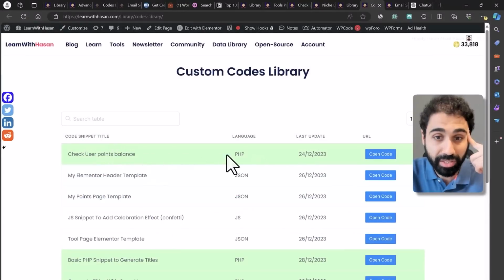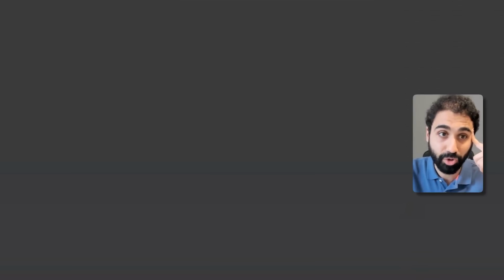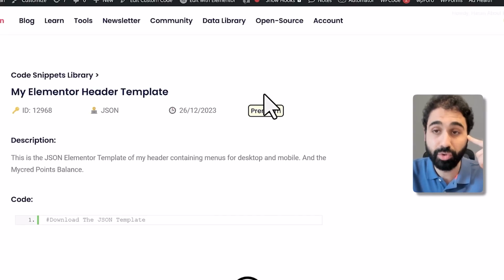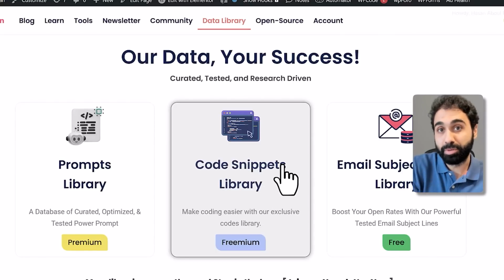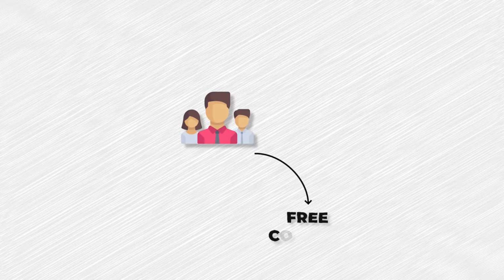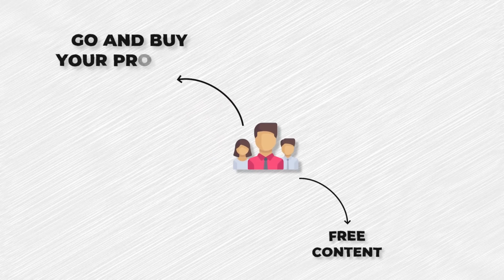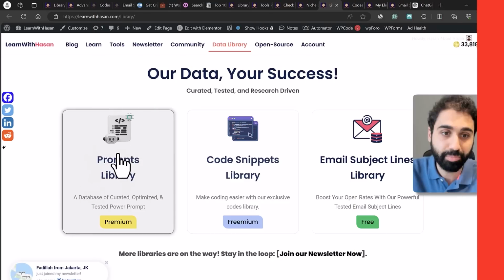For example, this one here is free, the green one, and this one is premium. If you open it, you see it's premium, so free users are not allowed to access this one. Also, this approach will help promote your premium data, so people can see the free content. If they like the data, they will go and buy your full product or your full library. And this is the prompts library.